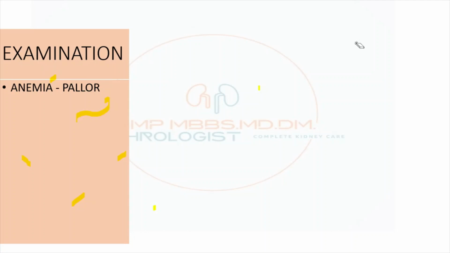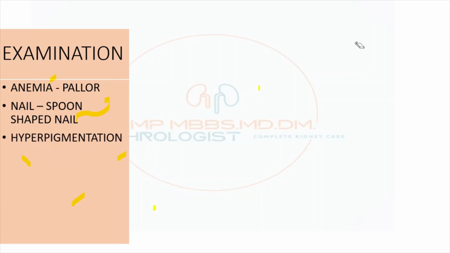For diagnosis we will go stepwise. Examination. First, in the examination there might be presence of anemia. Patient might have pallor. There might be spoon-shaped nail because of iron deficiency, chronic malnutrition state. There might be hyperpigmentation secondary to uremia. Presence of edema, fluid overload state, bilateral pitting pedal edema, periorbital puffiness might be there.